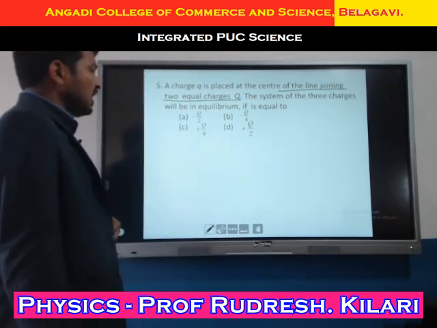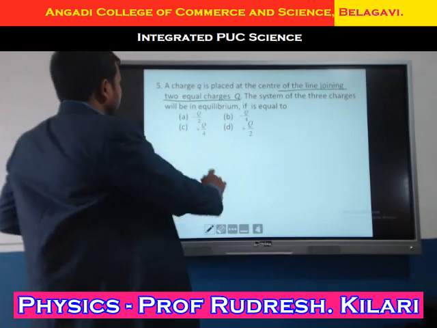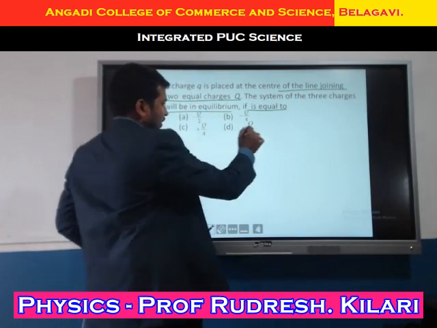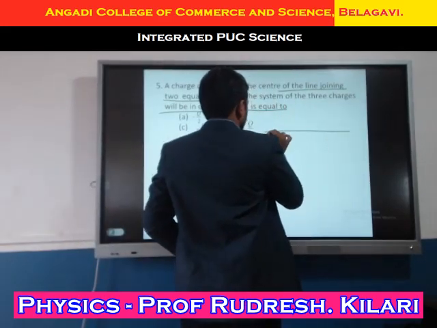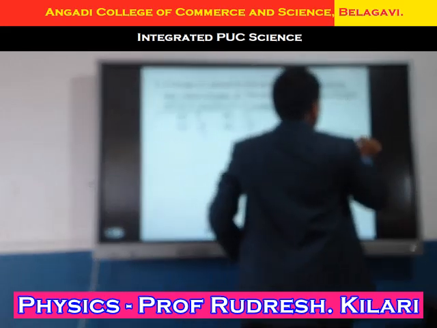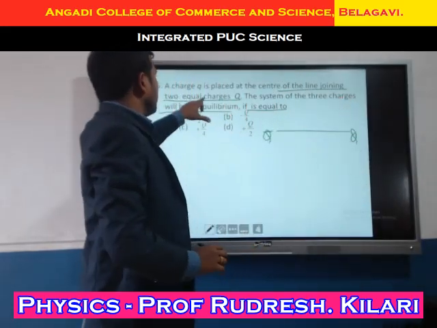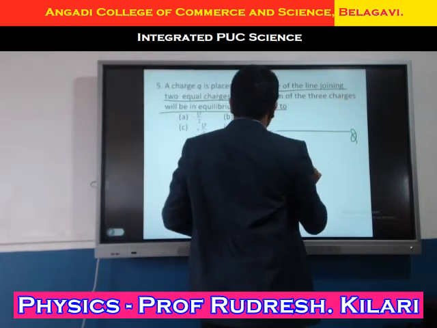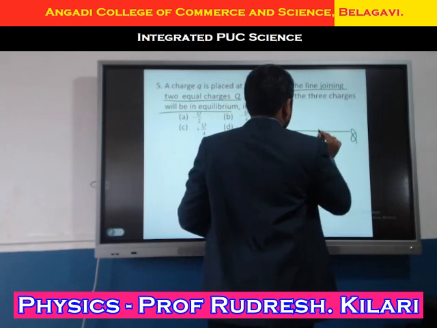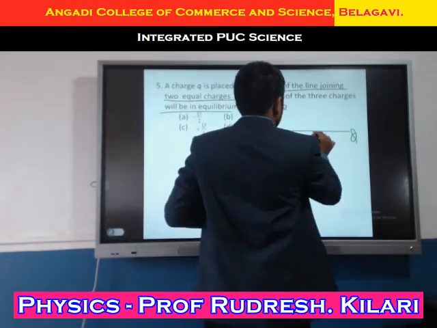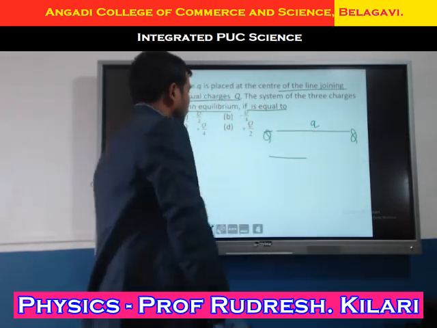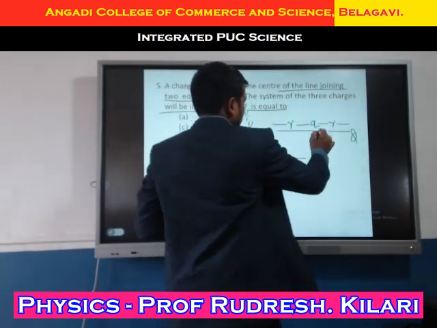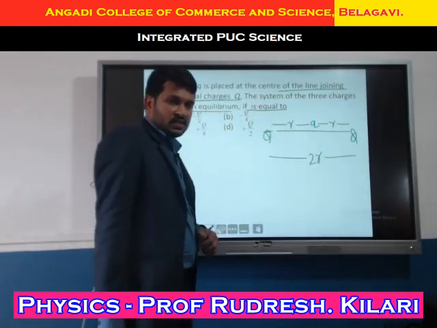The system of three charges will be in equilibrium if... See here, I'll take this one charge q, another charge q, two charges with a line joining them. What is the distance from here to here? Here another charge q is placed. From here to here the distance is r, and here to here the distance is r. What about these two? The distance here is 2r.